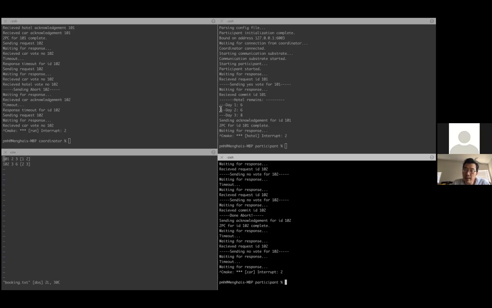You're talking about a client reserving the car and then reserving the hotel. But sorry, I think you first reserve the hotel and then reserve the car. But the other coordinator maybe reserves in the other direction. It's reserving the car first, then the hotel. So each of them actually gets one of them: one gets the hotel, one gets the car. They got the amount they want. But then they actually go to the other server, which neither of them succeeds. And then they both fail. Is that possible?